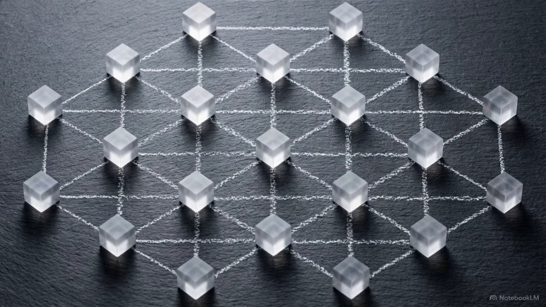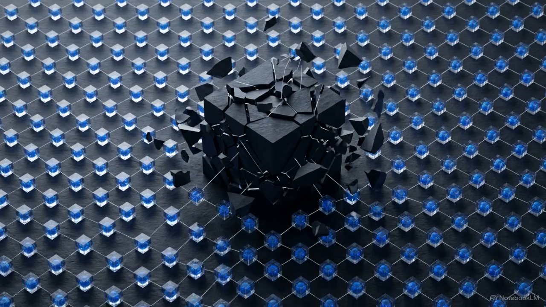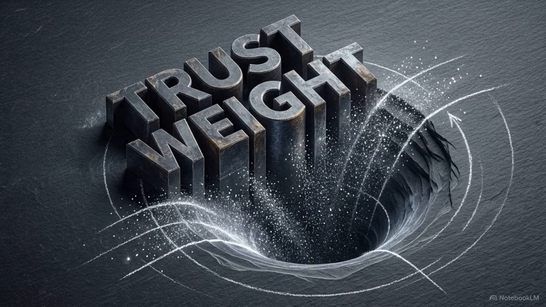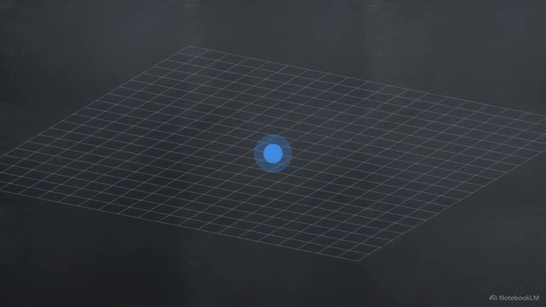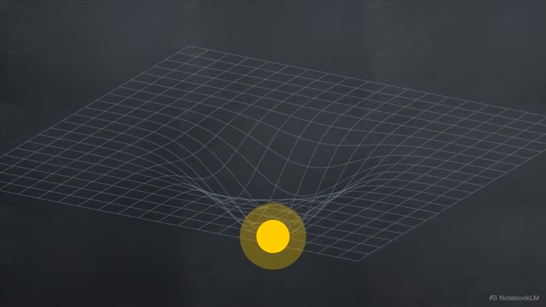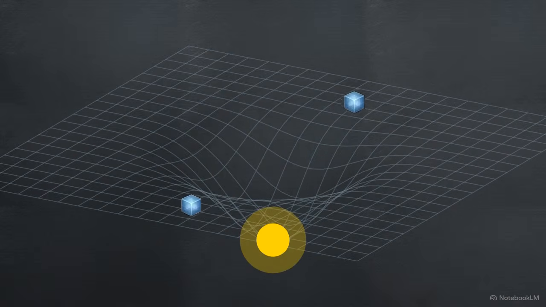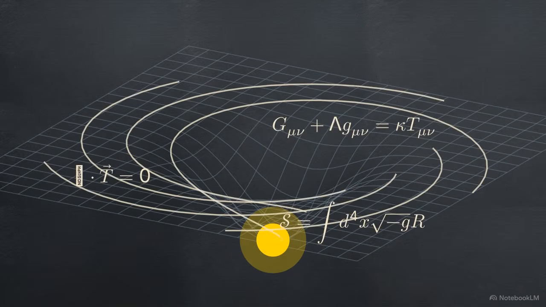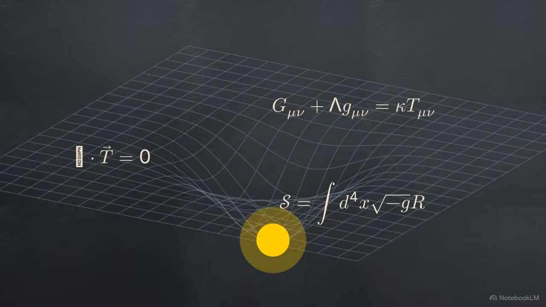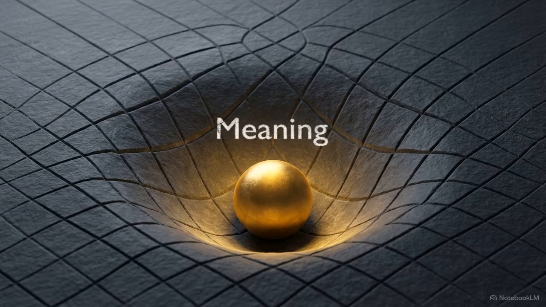An alternative architecture is the Semiotic Web. In this design, intelligence is a decentralized flow across a network of active agents, each contributing verified understanding to a shared network. This grid operates on a principle called semantic gravity. When an idea is repeatedly verified against reality by independent agents, it builds measurable trust. High-trust concepts curve the conceptual space around themselves, making it energetically natural for future reasoning to flow toward them. By formalizing these trust weights into a semantic field equation, the network adopts a geometry where the density of verified meaning determines how information flows. Meaning tells the semantic spacetime how to curve.